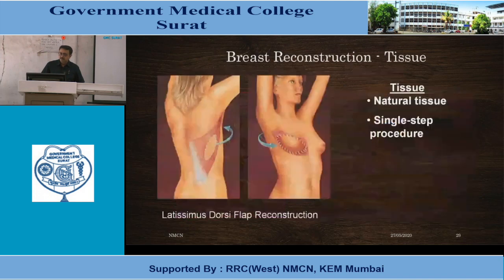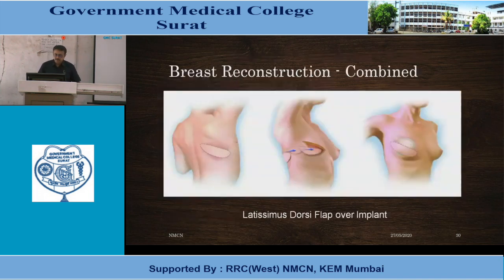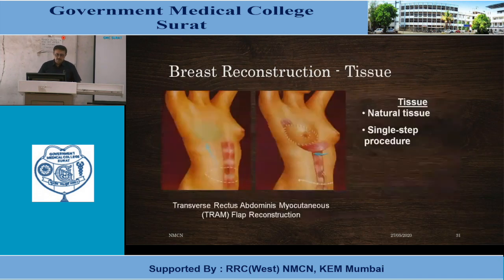Tissue reconstruction can use natural tissue in a single-step procedure. This is an example of latissimus dorsi flap reconstruction with apparent vascularity of the skin. This is the latissimus dorsi flap over an implant: the implant is there and then it is covered by this latissimus dorsi flap. The transverse rectus abdominis myocutaneous flap is also done, with vessels from the inferior epigastric vessel.